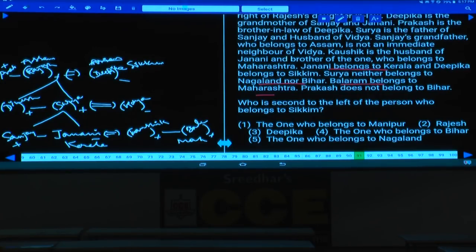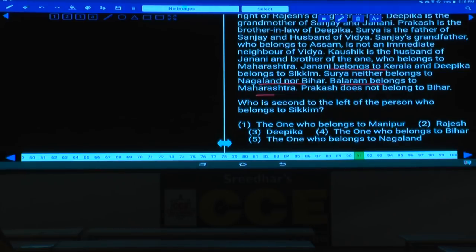Yes, what is the arrangement here? Then 5 persons in first row and 5 persons in the second row. 1, 2, 3, 4, 5. Now 5 in the first row and 5 in the second row. And here again this is another possibility, 1, 2, 3, 4, 5. Now in this one it is clearly given. Who are the persons facing south and who are the persons facing north is clearly given. Okay?